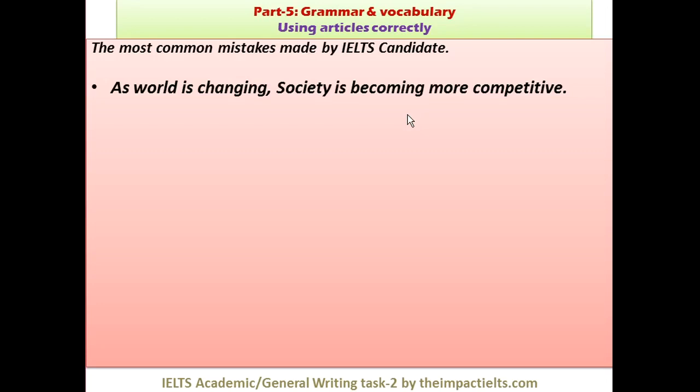So let's try to understand the rule from this. As world is changing, society is becoming more competitive. Let's see what is the problem here if you cannot find. Yes, the problem is that wherever we are using world, we have to use the world, because the is used before something which is unique in this universe, and that is only one. So we say the earth, the world, the universe, right? The sun, the moon. That's why it is the world.